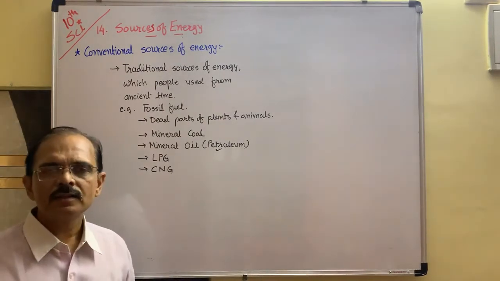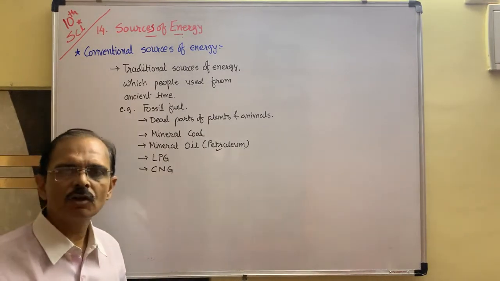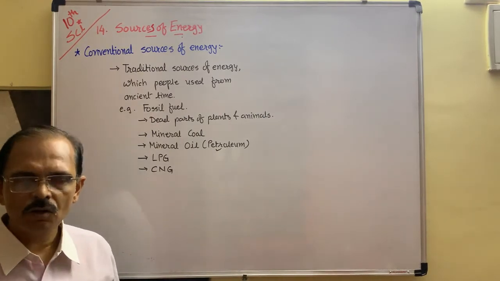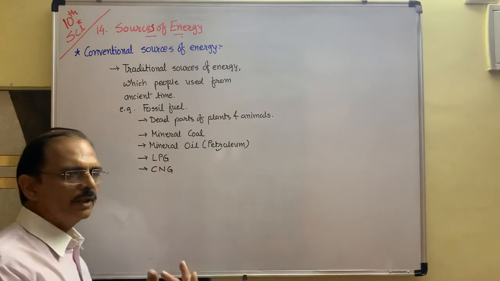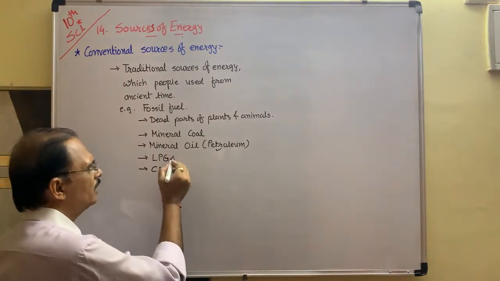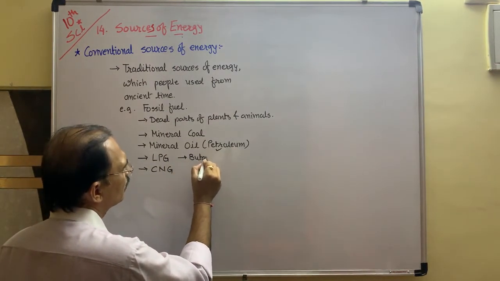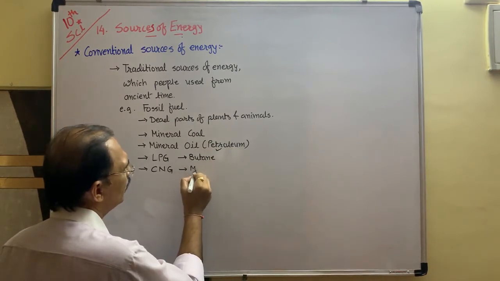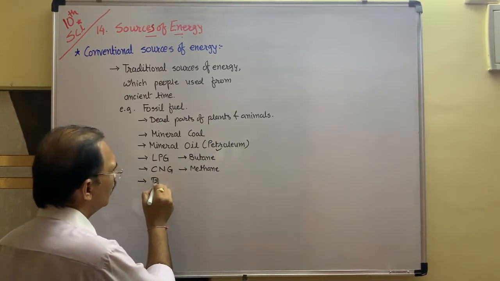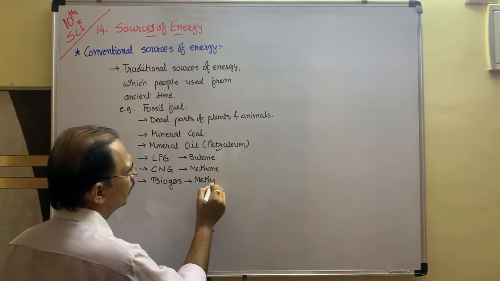This is from the sedimentary rock from which petroleum is obtained. You know that you have learned in essence that sedimentary rock is formed inside the ocean. Okay, so if petroleum doesn't come out, then only gas comes out, and this gas is known as LPG or CNG. In LPG, mainly butane is present, and in CNG, mainly methane gas is present. And from biogas also you can find it. Biogas also contains mainly methane.